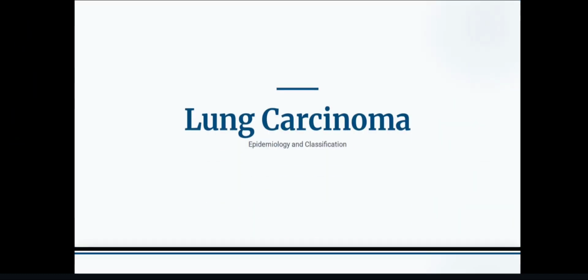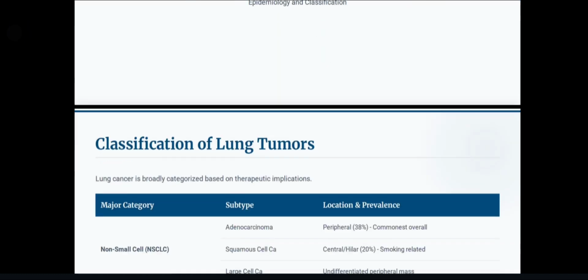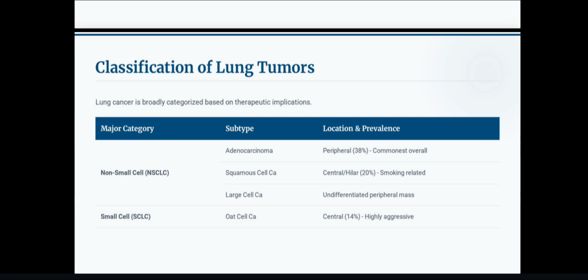Next is lung carcinoma. Epidemiology and classification. Lung cancer is broadly categorized based on therapeutic implications. Major category: non-small cell, that is NSCLC. Subtypes: adenocarcinoma, squamous cell carcinoma, large cell carcinoma. In adenocarcinoma, the location is peripheral. In squamous cell carcinoma, the location is central. Large cell carcinoma is an undifferentiated peripheral mass.